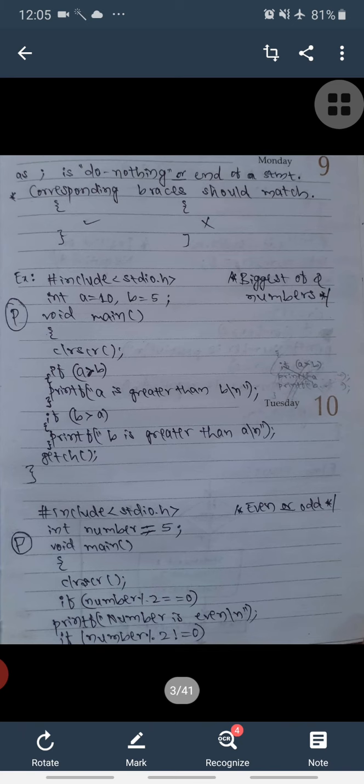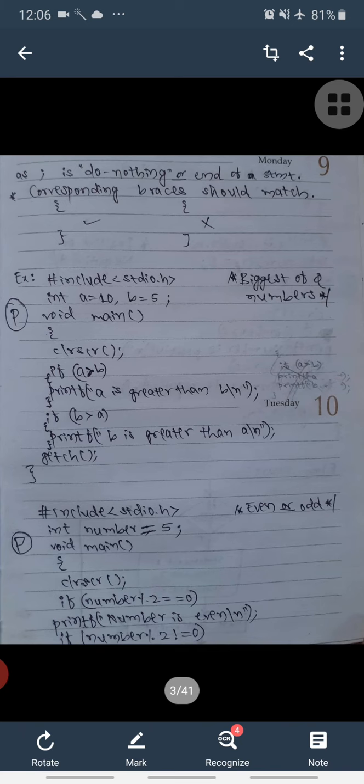And the next statement is: if b is greater than a, this condition will be false, so the printf statement will not be executed here, that is, the b is greater than a statement will not be executed, and directly control will come to the close of the main function. Okay, one more best example is the program to find even number or odd number: hash include stdio.h, int number is equal to 5.